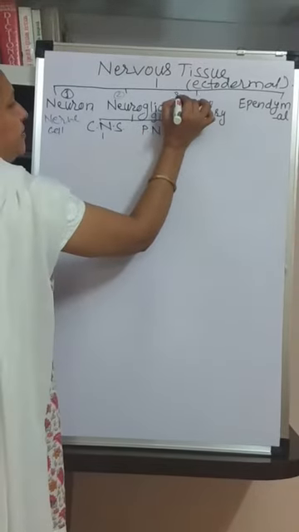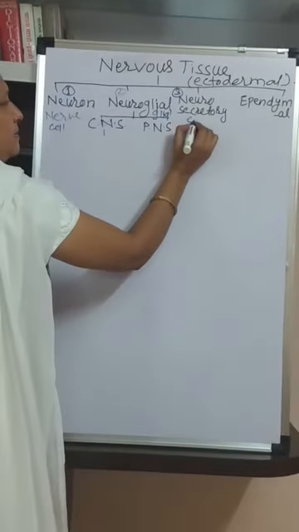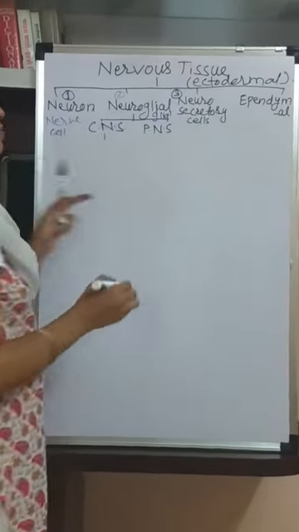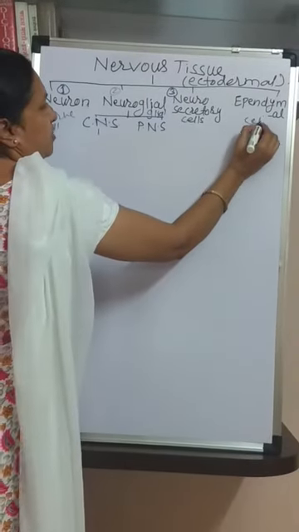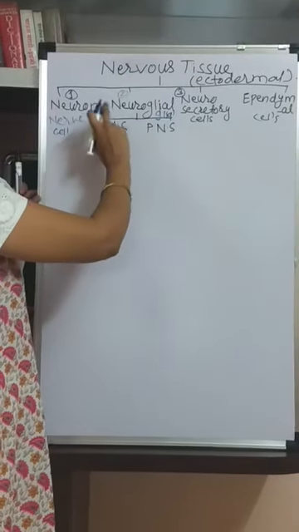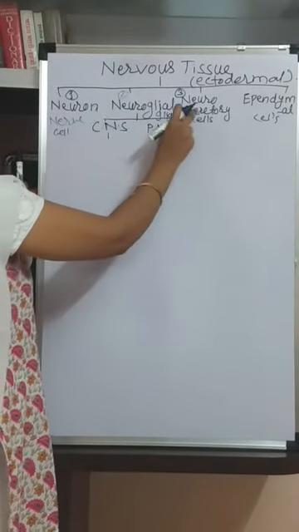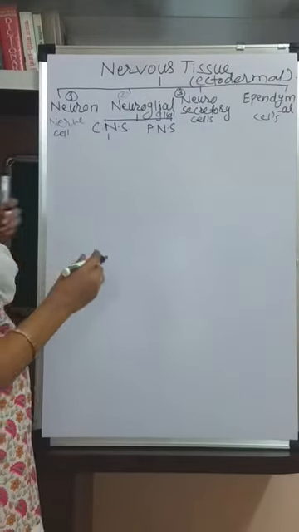Then the third type is neurosecretory cells. And the 4th type is ependymal cells. So these 4 types of cells are present in the nervous system, or these are the 4 types of cells of nervous tissue. One by one आपल्याला हे सगळे बघायचे.